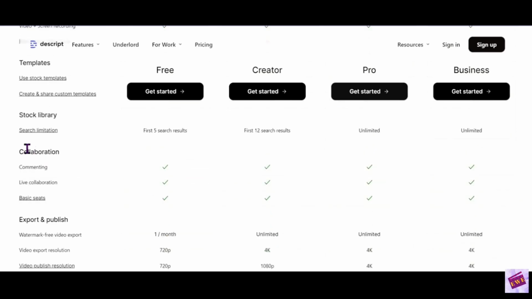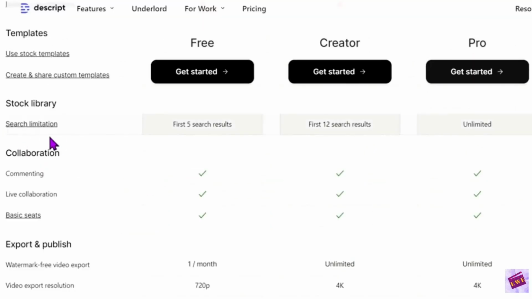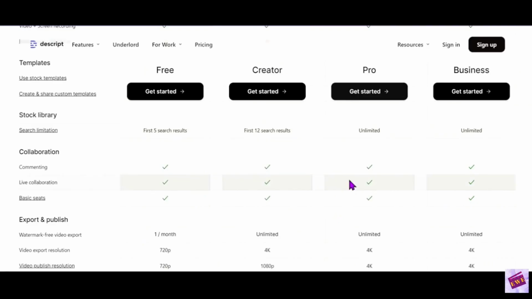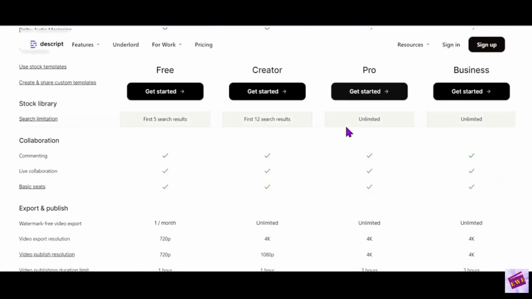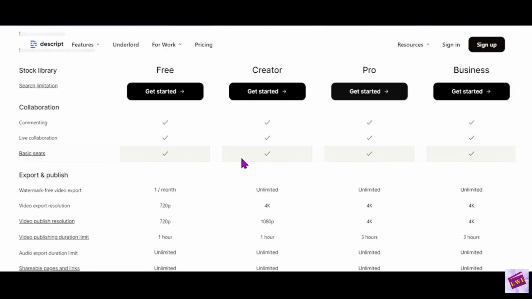And here's another difference, the stock library limitation. Whenever you're doing a search, you can use the first 12 search results, but you can use any of them in the Pro plan. So if you use a lot of the stock library images, you might want to go with Pro for that. Everything is the same for all the plans in the collaboration, the commenting, the live collaboration, and basic seats. And that would be if you're using this for a team.